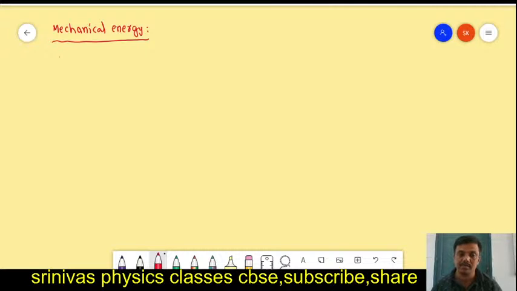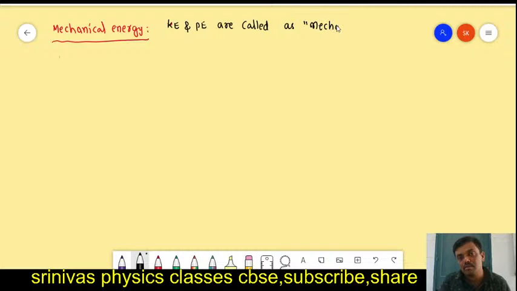Now, what is mechanical energy? Mechanical energy means the kinetic energy and potential energy are called mechanical energy. Kinetic energy and potential energy, these are called mechanical energy. For example,